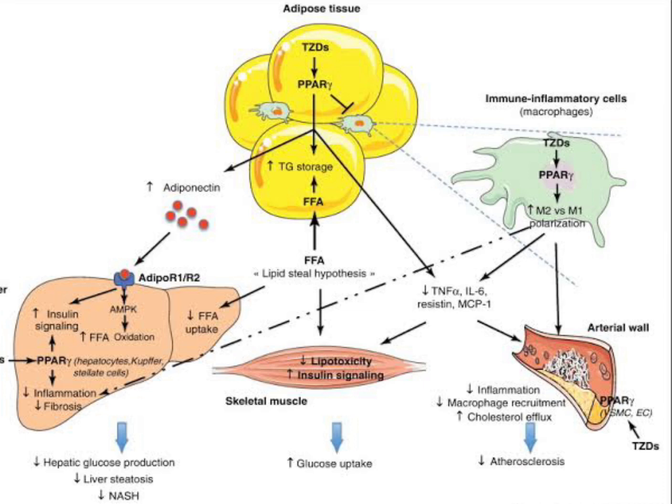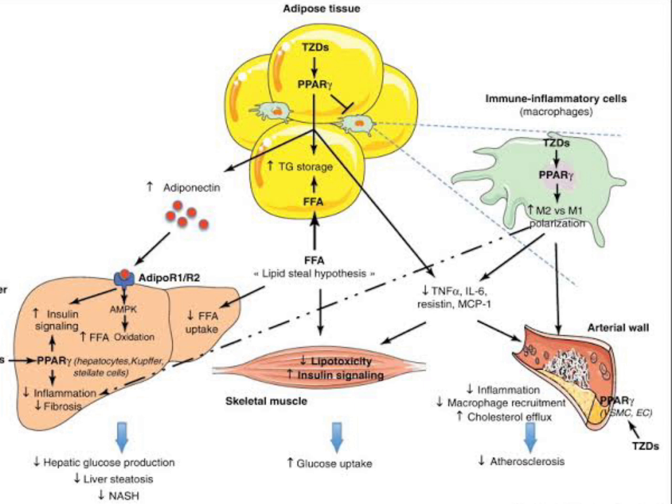Thiazolidinediones are a class of drugs that are used to treat type 2 diabetes mellitus by improving insulin sensitivity. They work by activating a type of nuclear receptor called PPAR-γ, which regulates the expression of genes involved in glucose and lipid metabolism.